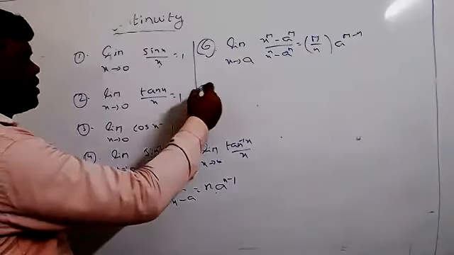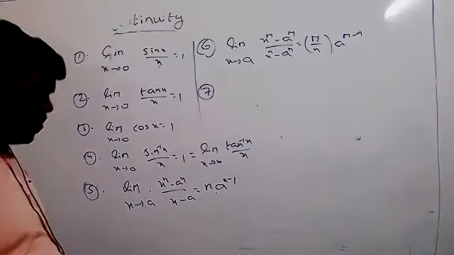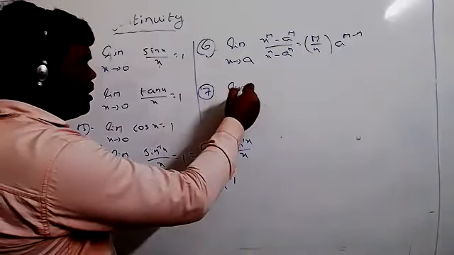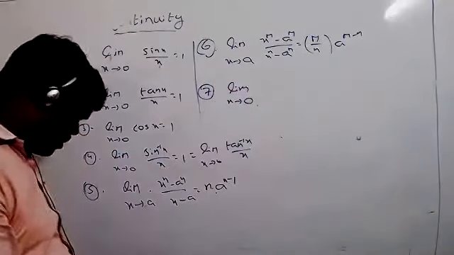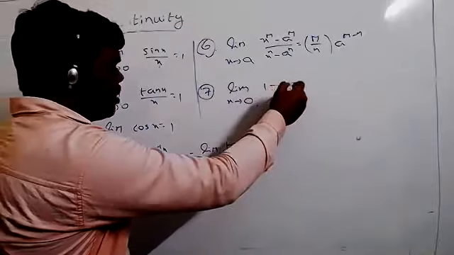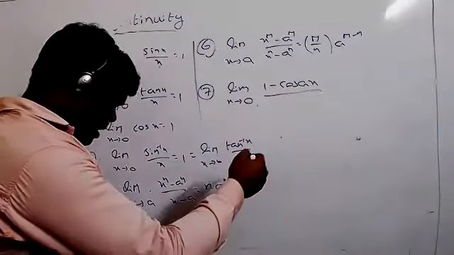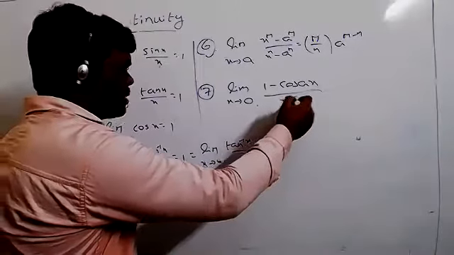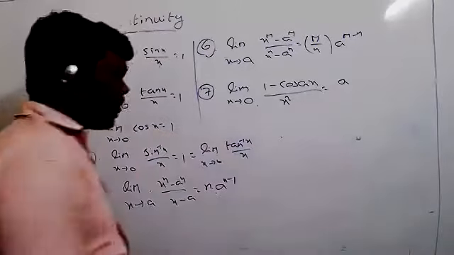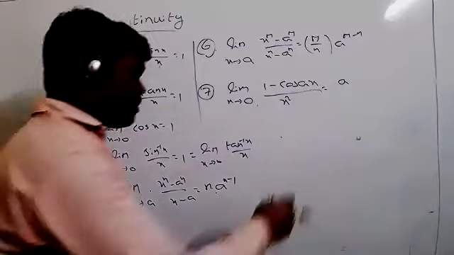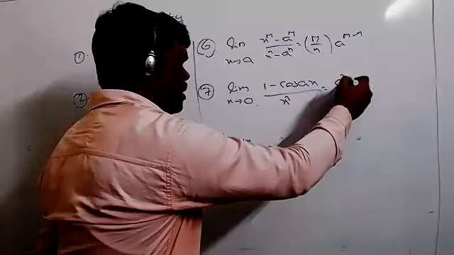Next, the seventh formula. Limit x tends to 0, 1 minus cos ax by x square equals a square by 2.